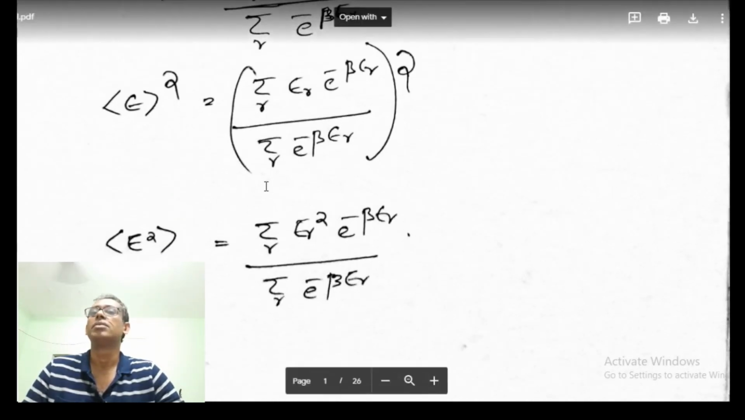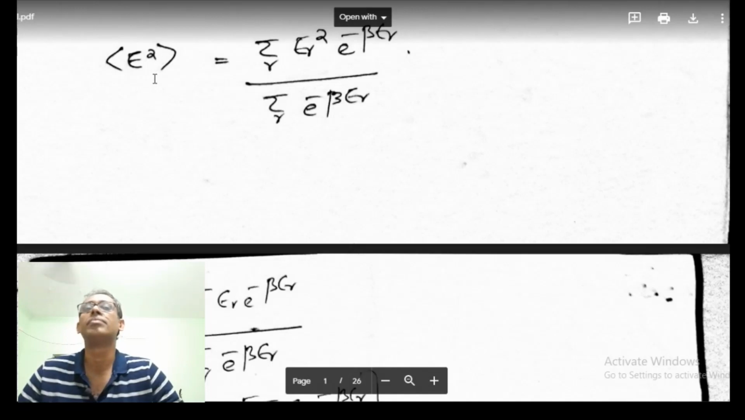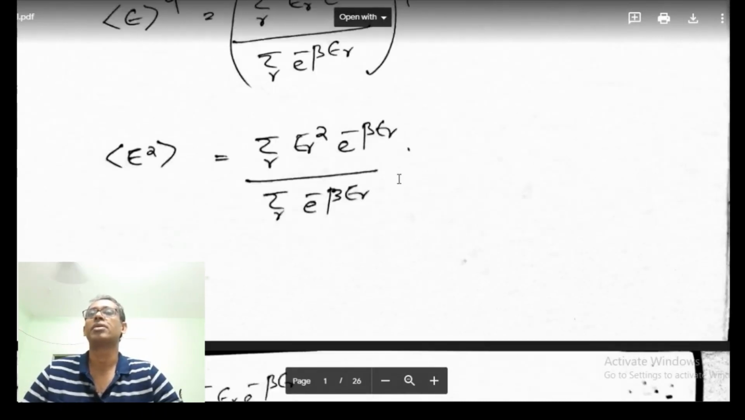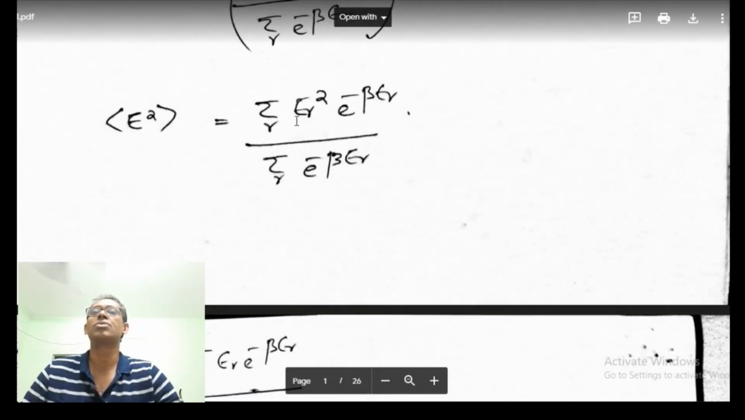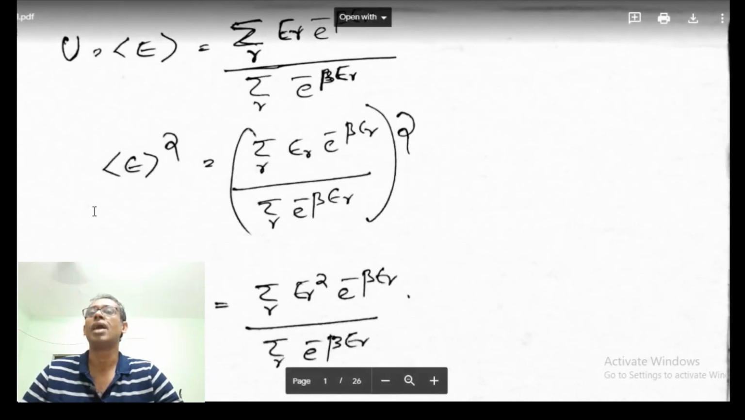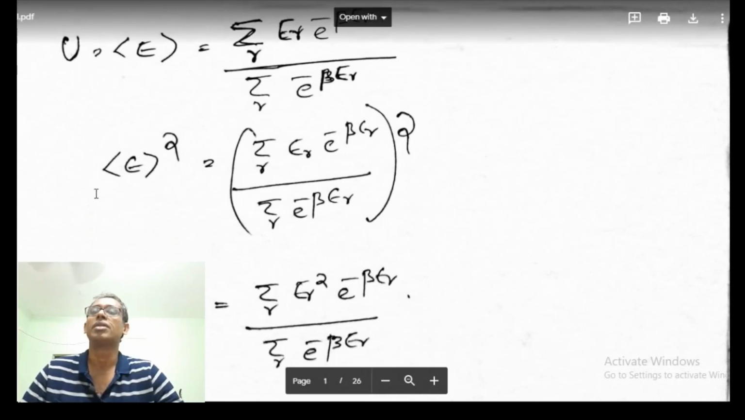Now the ensemble average of E squared is given by sigma over r of E_r squared e to the power minus beta E_r, over sigma over r of e to the power minus beta E_r. So the average value of E squared is this. Here we will have E_r squared, but the square of the average value of E is simply the square of the average E, where here we will have E_r. So here we are taking the average value of E squared, and that will be this.